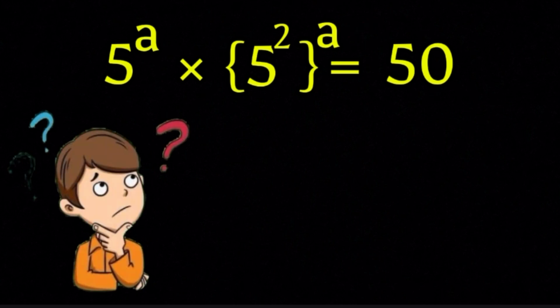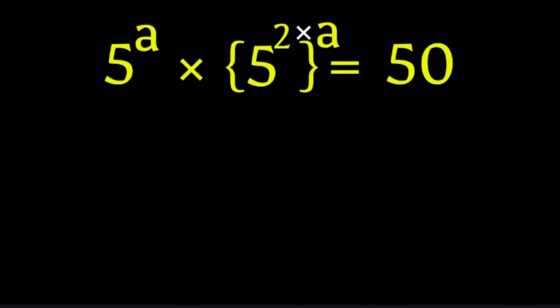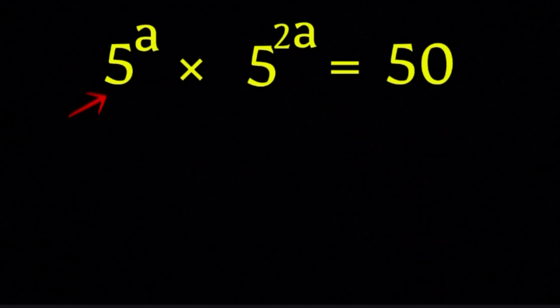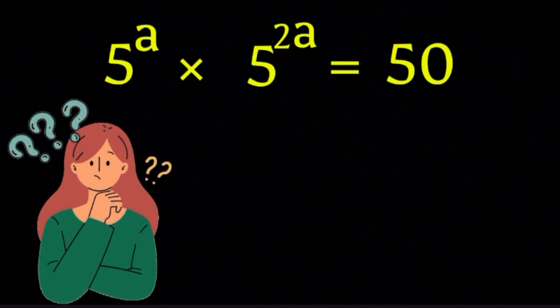At this point, remember the golden rule of exponents. When you raise a power to another power, you multiply the exponents. So 5 squared to the power of a becomes 5 to the power of 2 times a. Can you see that? If you missed that, go back, because this is a step that can save or ruin your whole solution. So now the expression is 5 to the power of a multiplied by 5 to the power of 2a. Look at that. Both terms have the same base, which is 5.